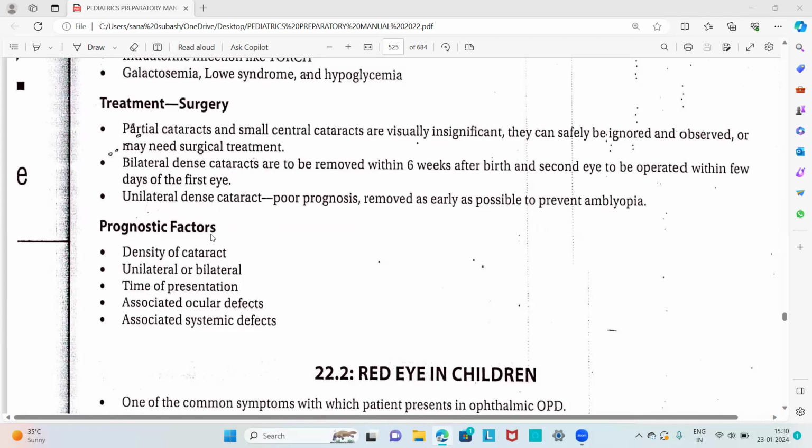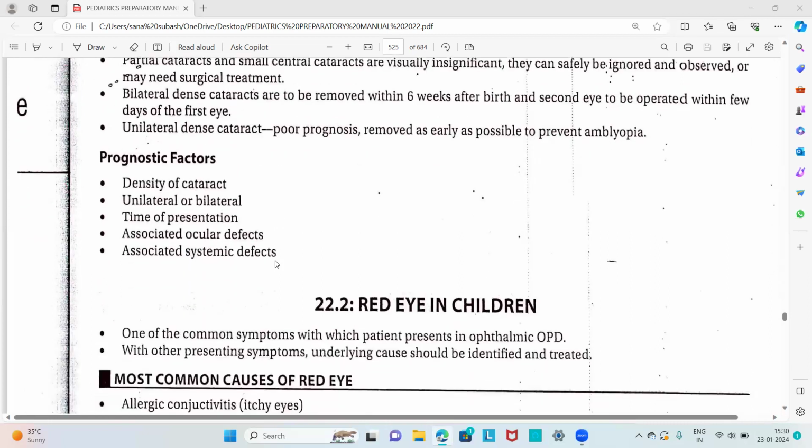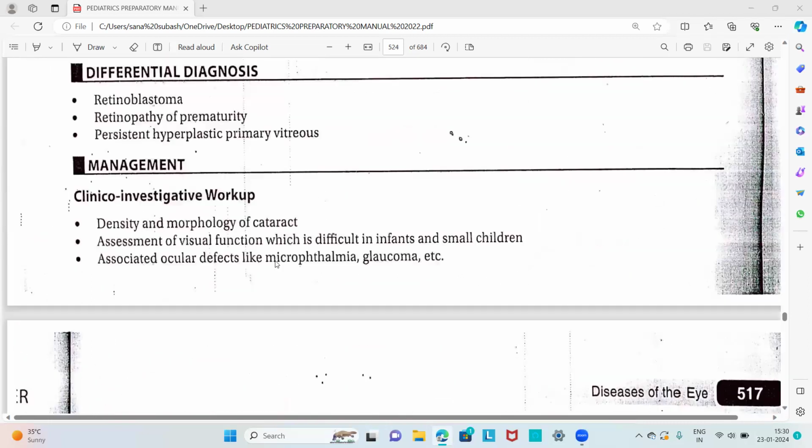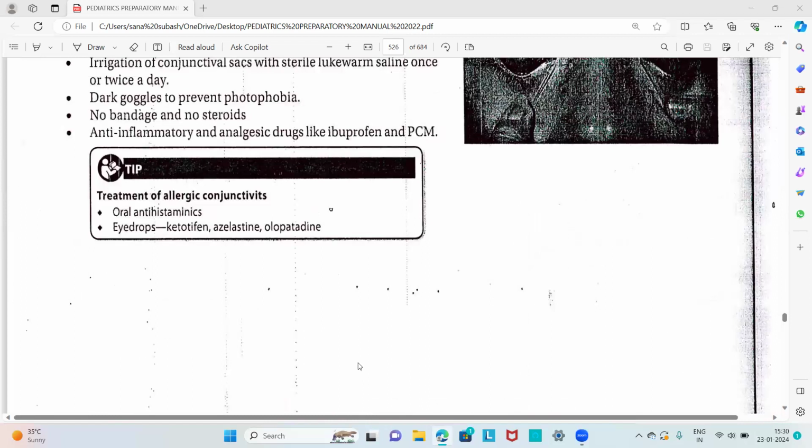Then the prognostic factors are the density of the cataract, whether unilateral or bilateral, the time of presentation, associated ocular defects, and associated systemic defects, which are the prognostic factors for the congenital cataract. So that is all about the congenital or developmental cataract.